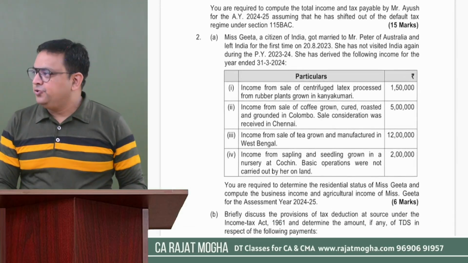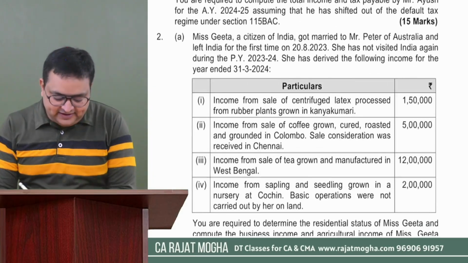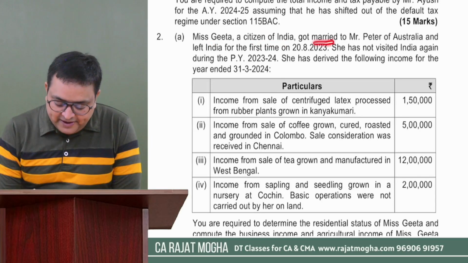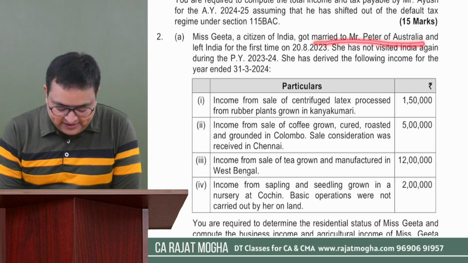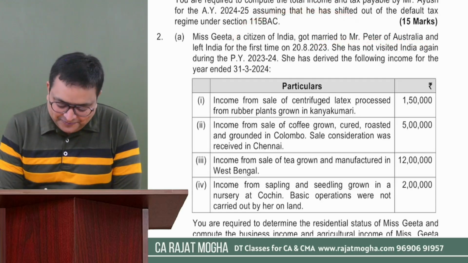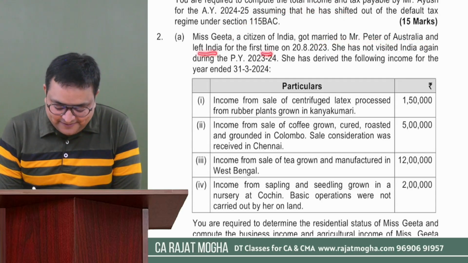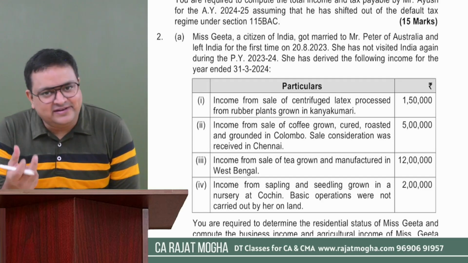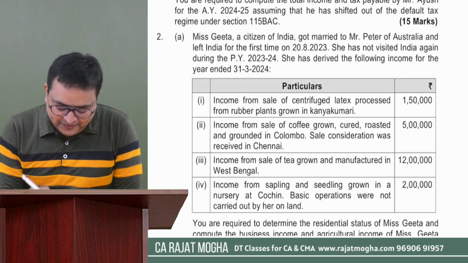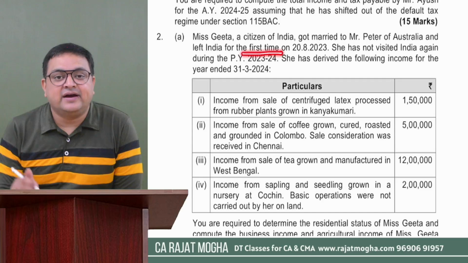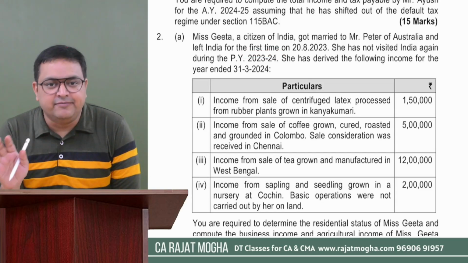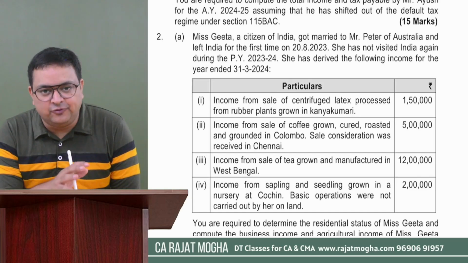So let's come to question number 2A. It says, Miss Geeta, a citizen of India, got married to Mr. Peter of Australia. Okay, she got married in Australia, and left India for the first time on 20th of August 2023. So this seems to be a residential status question, right? And this point is important for us that she left India for the very first time.